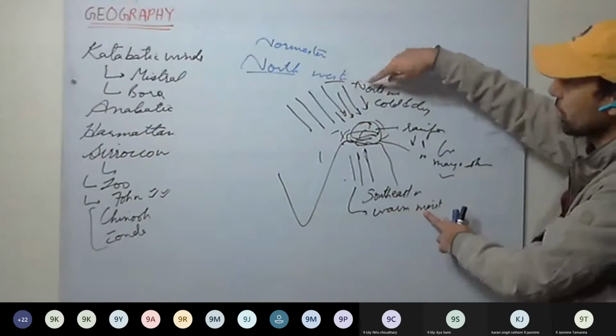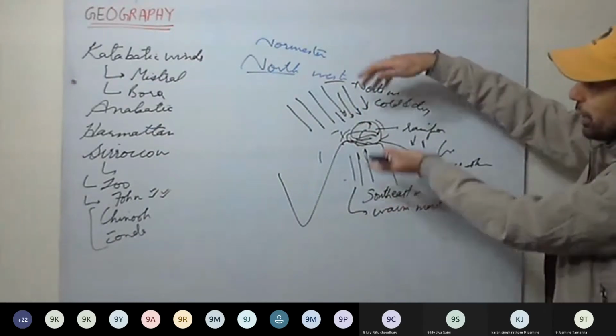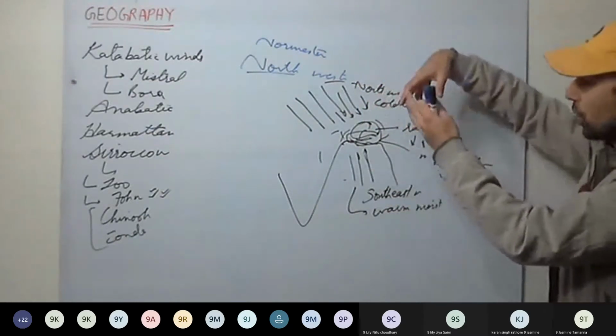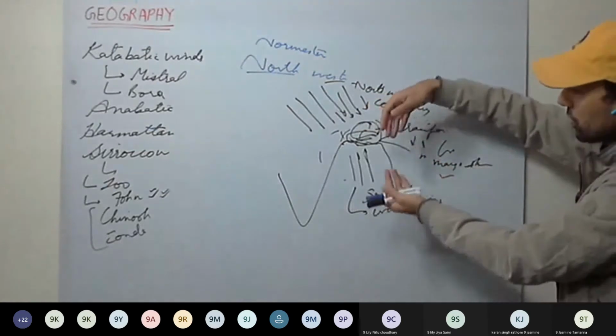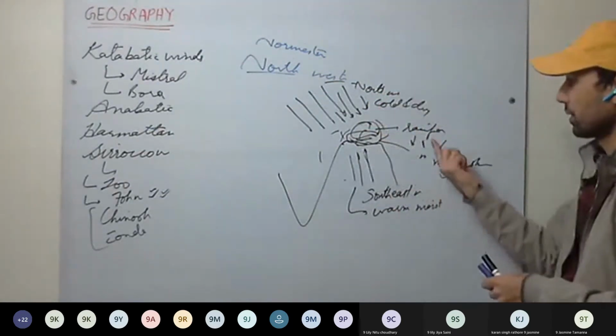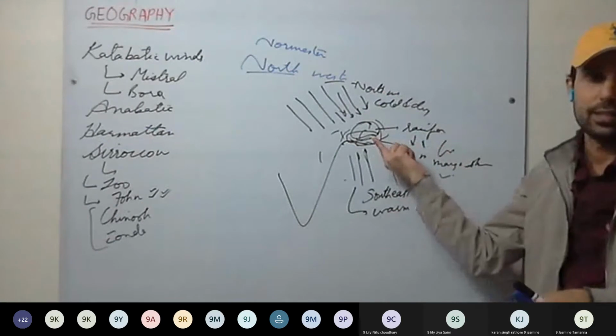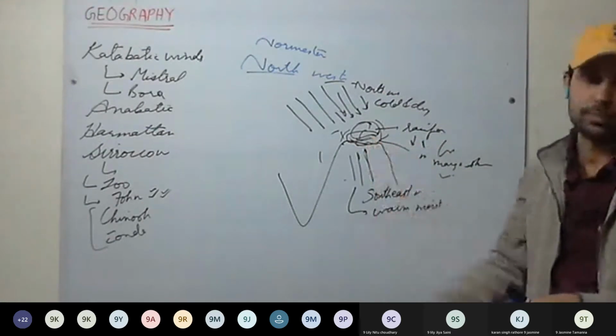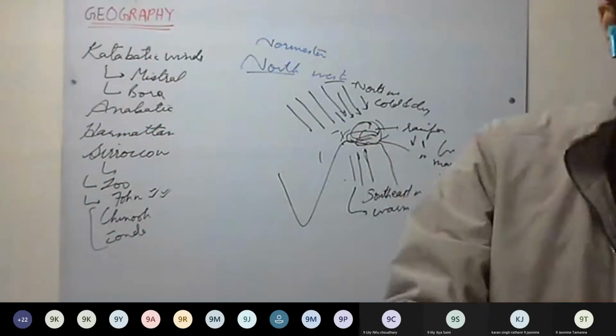These are warm and moist winds, these are cold and dry winds. When they meet, a storm generates turbulence, the warm and moist wind rises up, and convectional rainfall takes place, accompanied by thunderstorms. So nor'westers are clear.